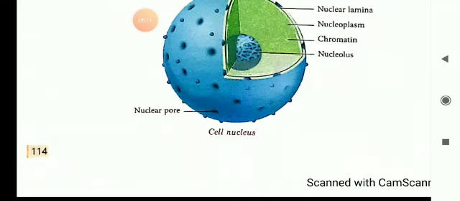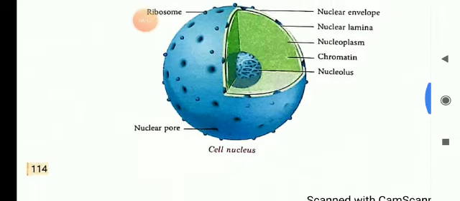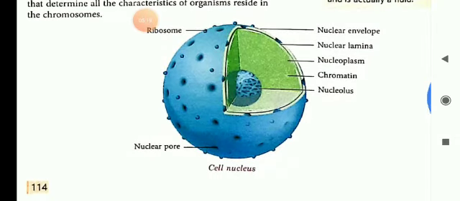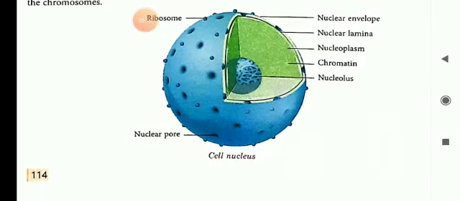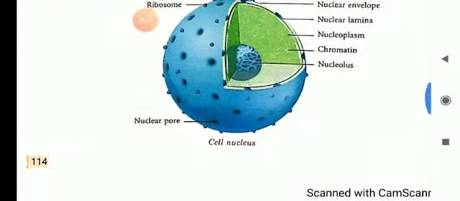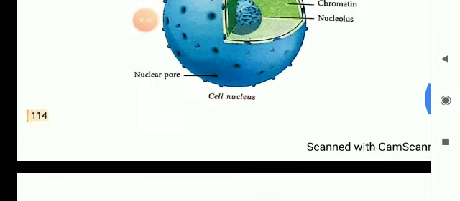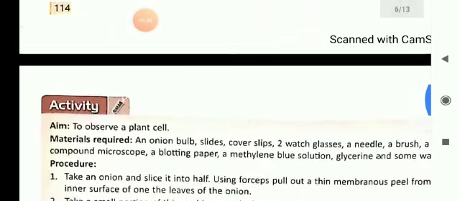So it is a genetic character which is transferred from the parents to offspring. Chromosomes are known as the hereditary vehicle because they transfer the hereditary characters from the parents to the offspring. So this is all about the nucleus and the chromosomes present in the nucleus.